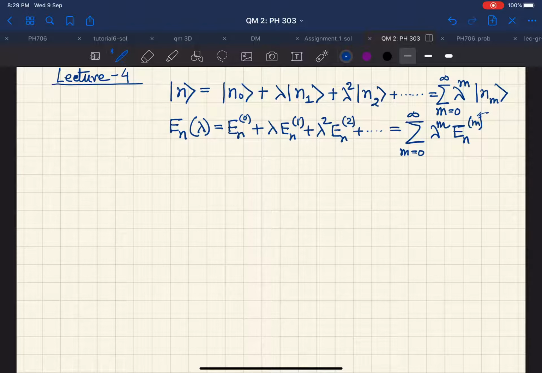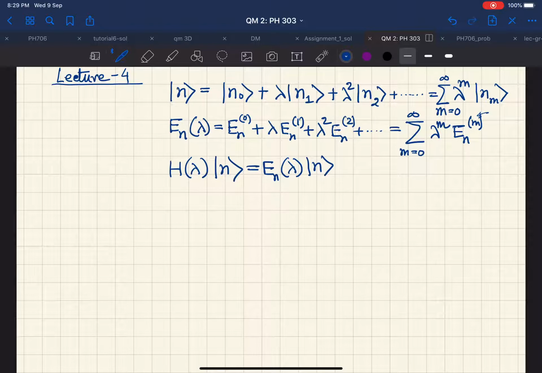Okay, and then the equation that we were interested in was basically this: H as a function of lambda acting on ket n is equal to En as a function of lambda acting on the same ket n, where of course H was nothing but the unperturbed Hamiltonian plus the small parameter lambda times the perturbation H1.